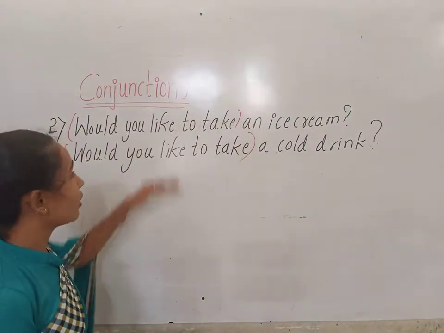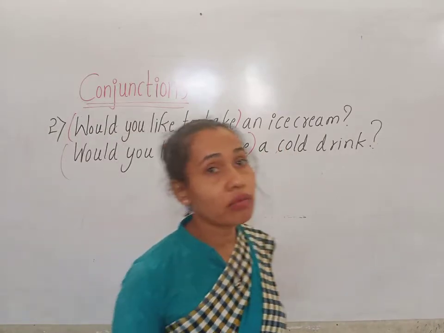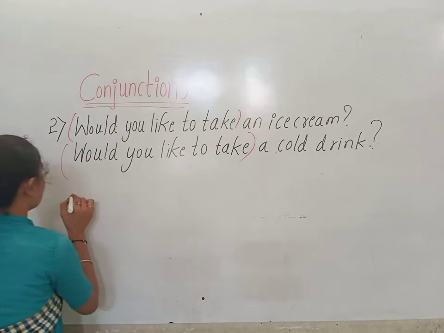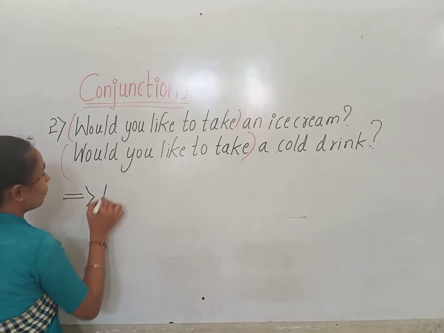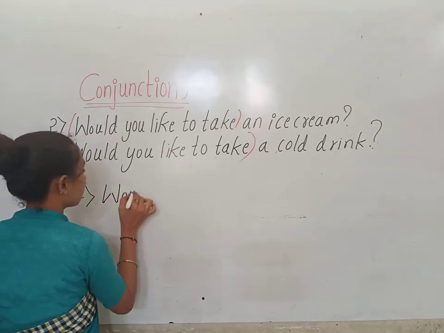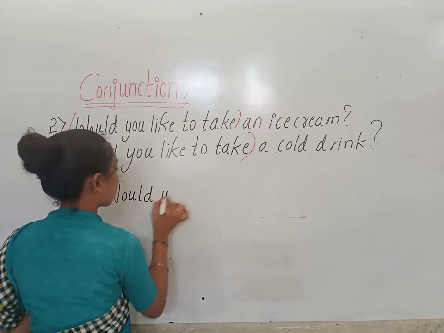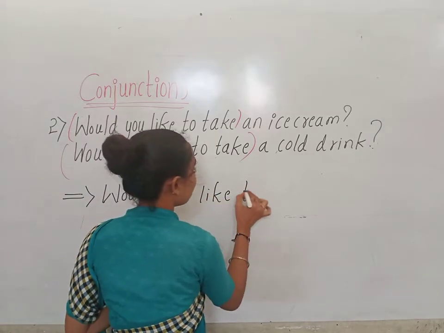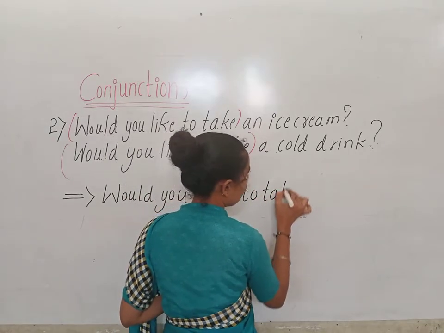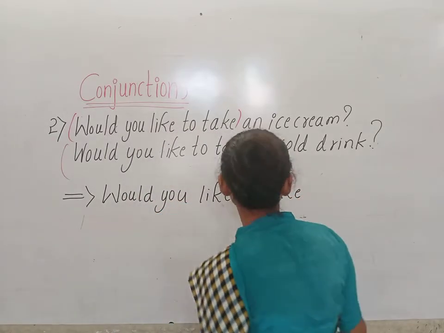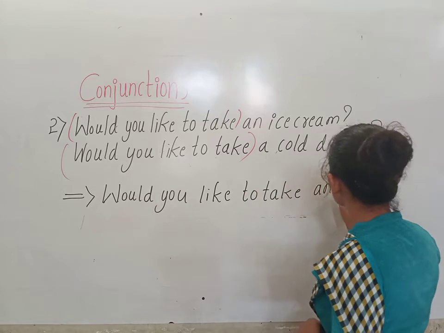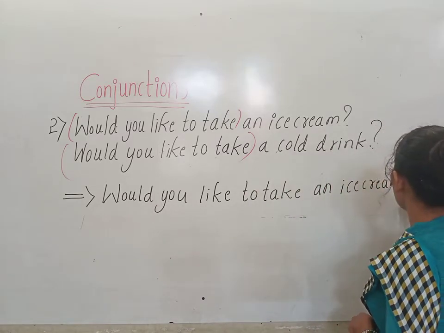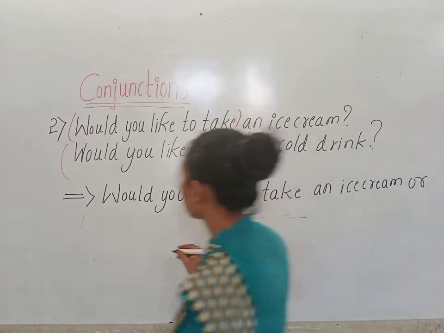Okay. So after joining the two sentences, what will we get, children? Would you like to take an ice cream or a cold drink?